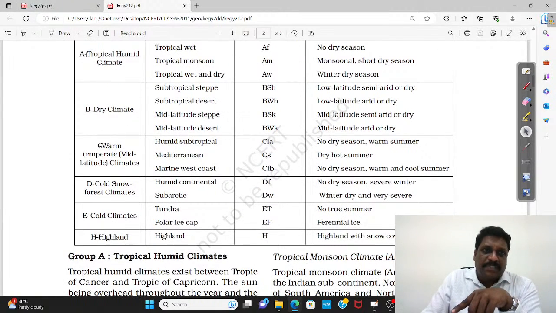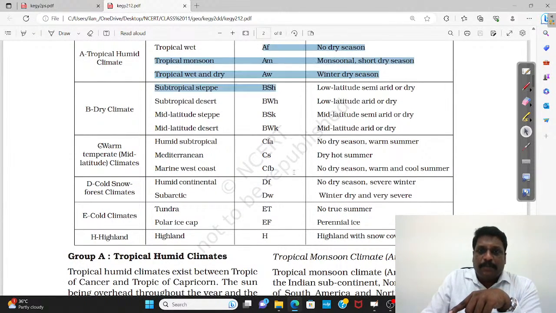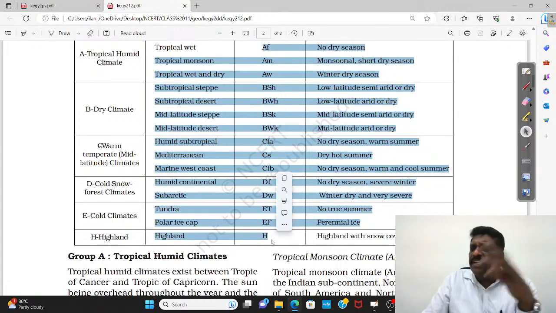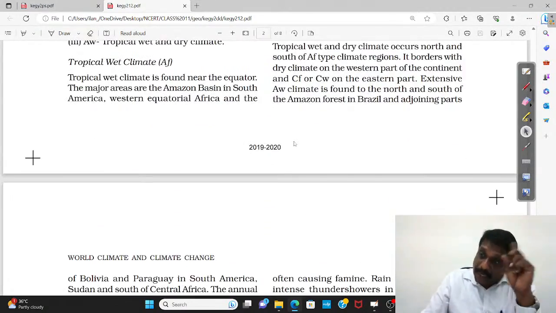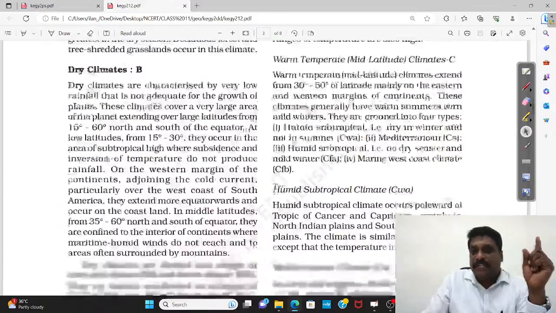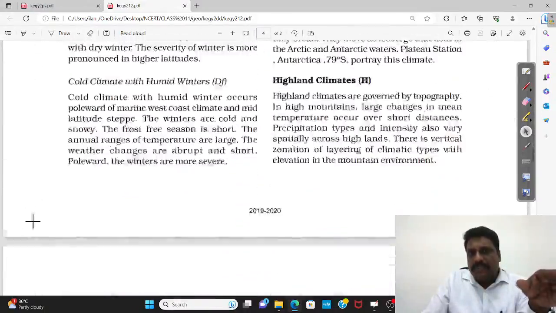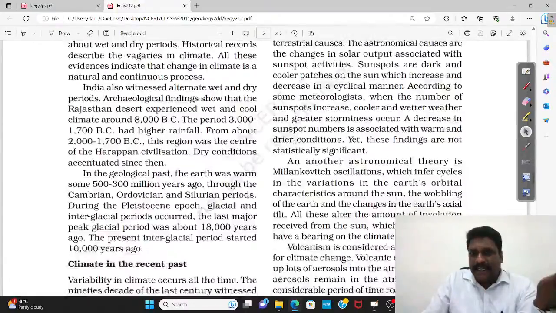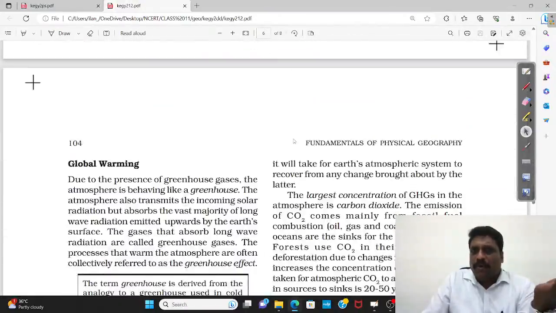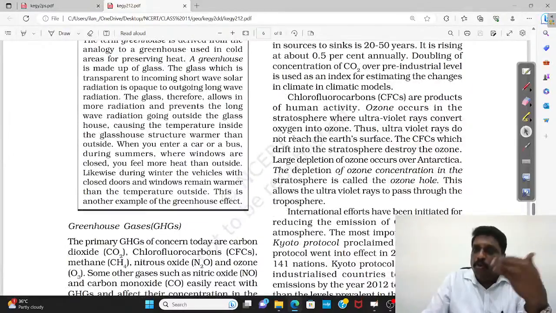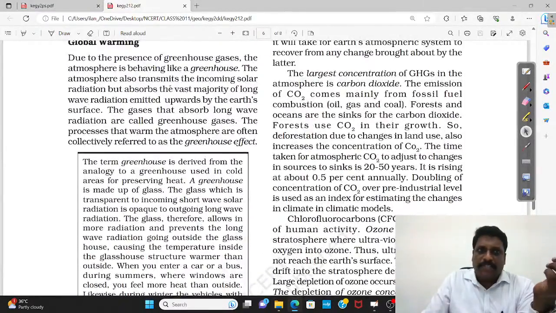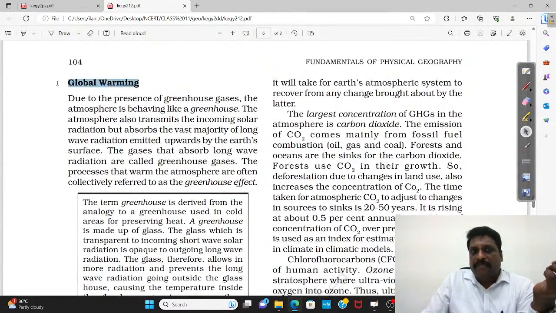Only thing is that Köppen used alphabets for classification. I feel that it is not so much needed, but kindly go for G.C. Leong's classification. This Köppen's classification becomes obsolete for us because it is highly technical. So let's not go for it. Again, I recommend that you go for G.C. Leong's classification. And global warming, my dear friends.